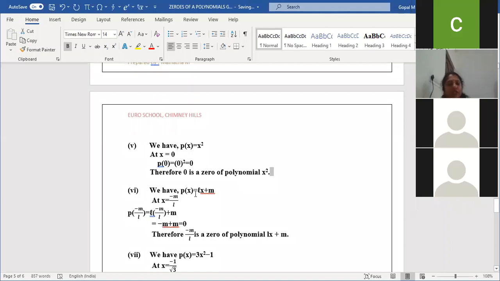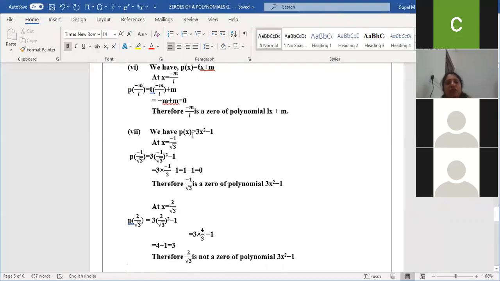We have p of x equal to lx plus m. They gave x value minus m by l. Apply minus m by l in the place of x. When I apply in the place of x, l and l will get cancelled. Minus m plus m is 0. Am I clear, children? Therefore, minus m by l is the zero of the polynomial.